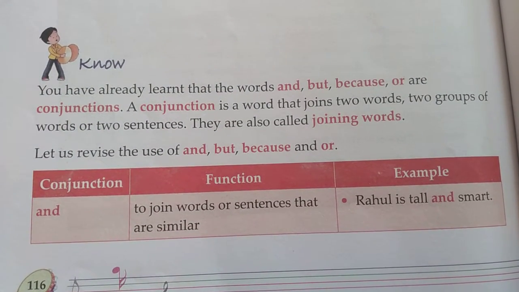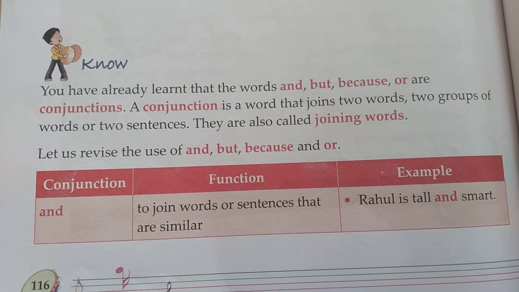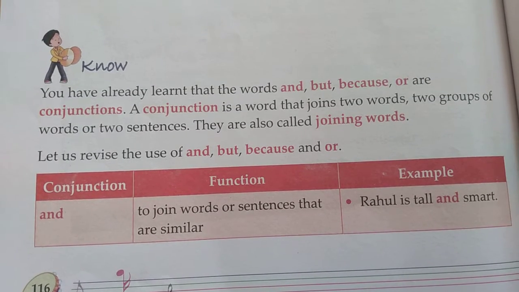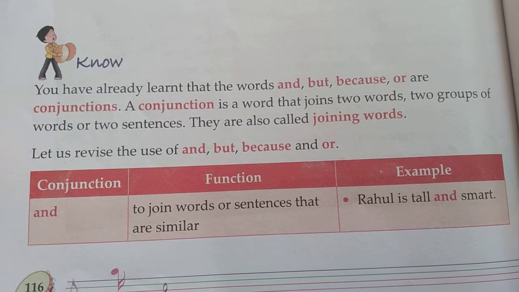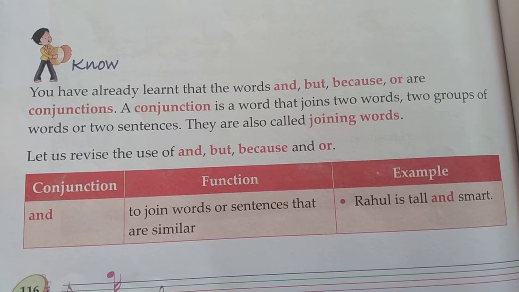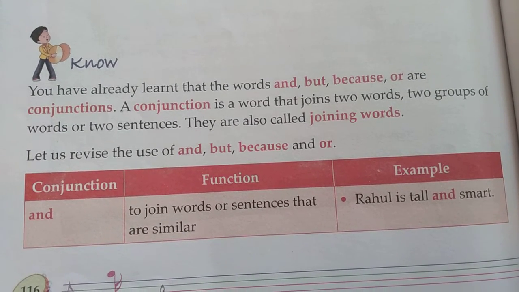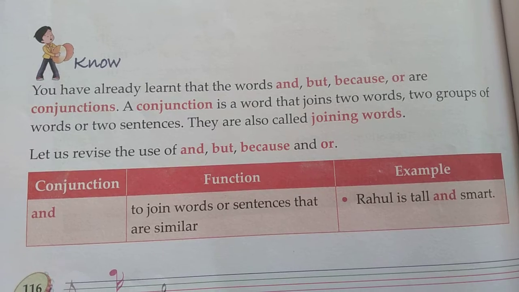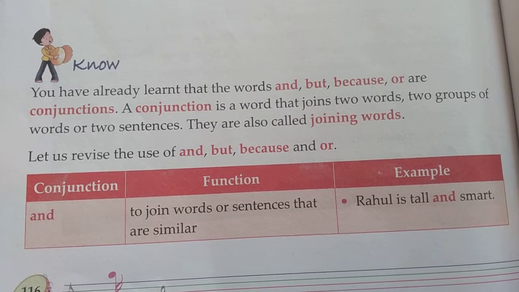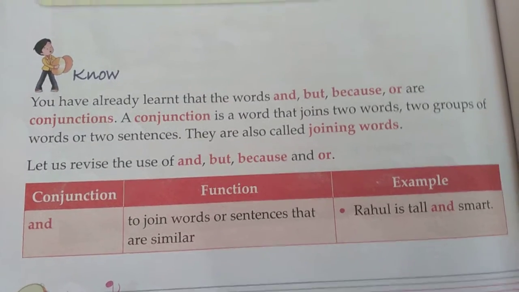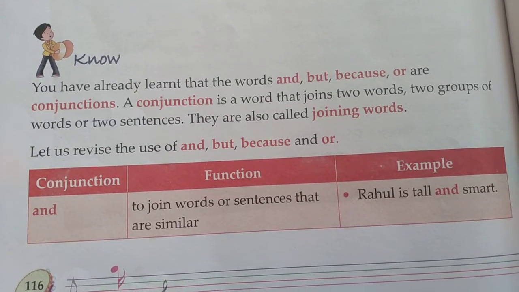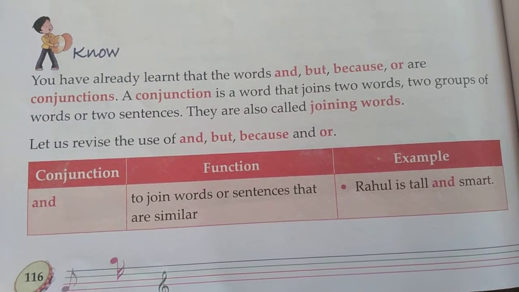As we have discussed now about conjunction, a conjunction is a word that joins two words, two groups of words, or two sentences. They are also called joining words. We have discussed this just now. So let us see the function of conjunction.